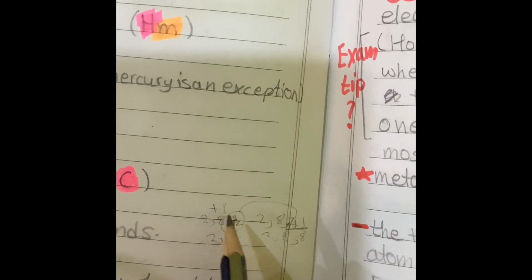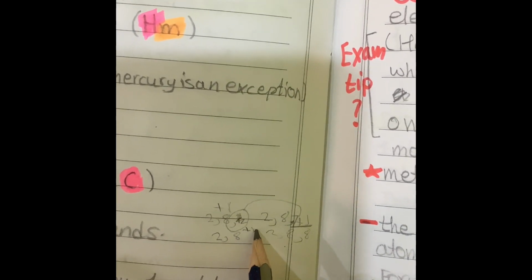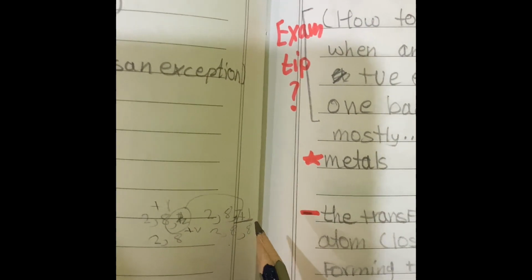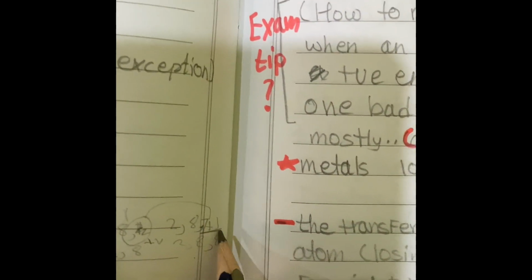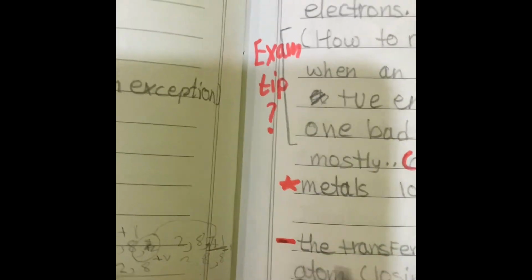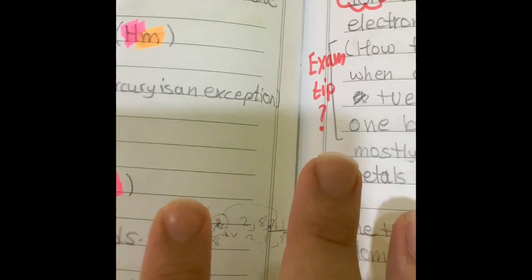So when you lose a bad electron, you form a positive ion, and when you gain a bad particle, which is the electron, you form a negative ion. And as much as you lose, as much as you gain, you form an ion, okay?